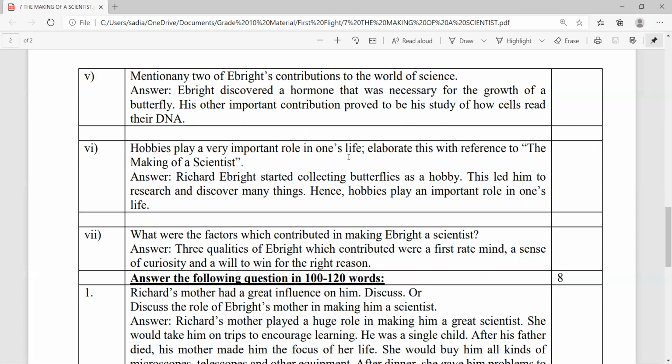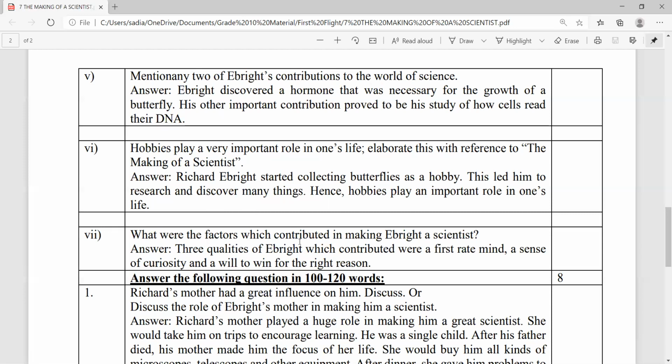Hobbies play a very important role in one's life. Elaborate this with reference to The Making of a Scientist. Robert W. Patterson, in the biography The Making of a Scientist, projects Richard Albright's hobby when he started collecting butterflies. It is evident that it led him to research and discover many things. Moreover, hobbies play an important role in one's life. Thus, it played an important role in Richard Albright's life, making him a scientist.